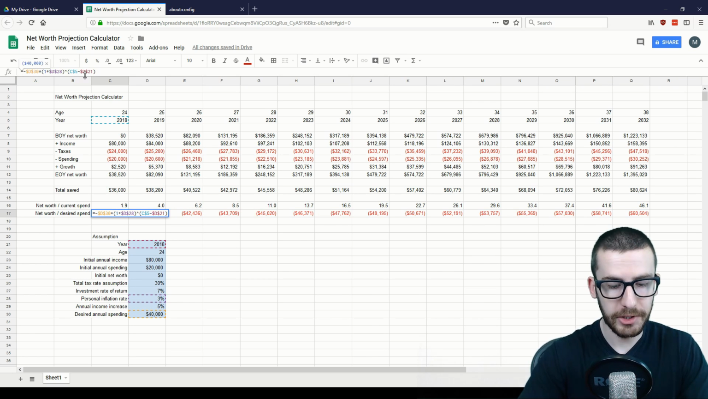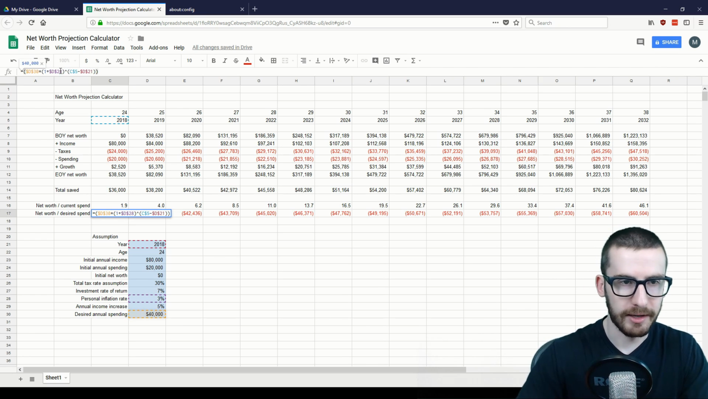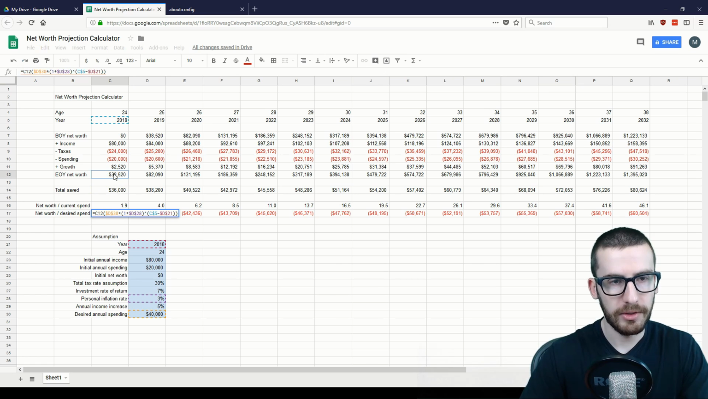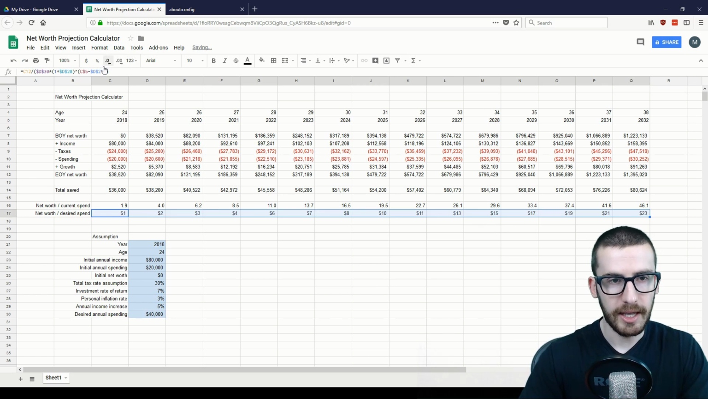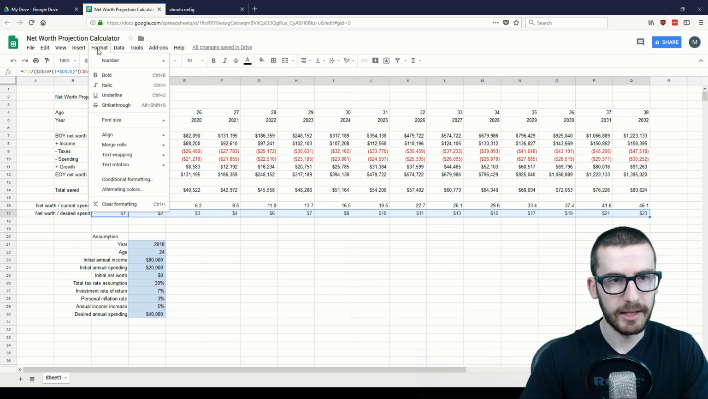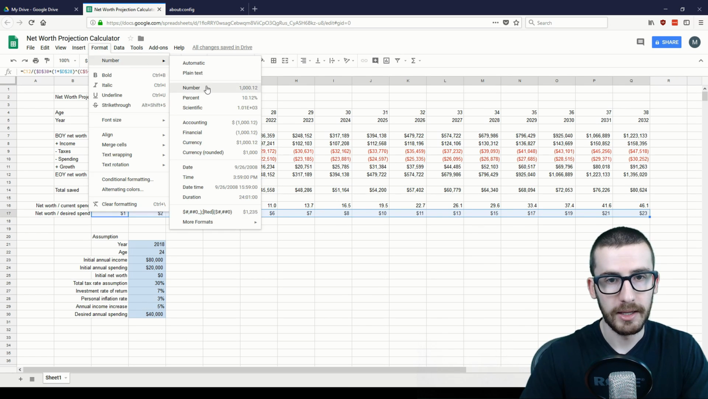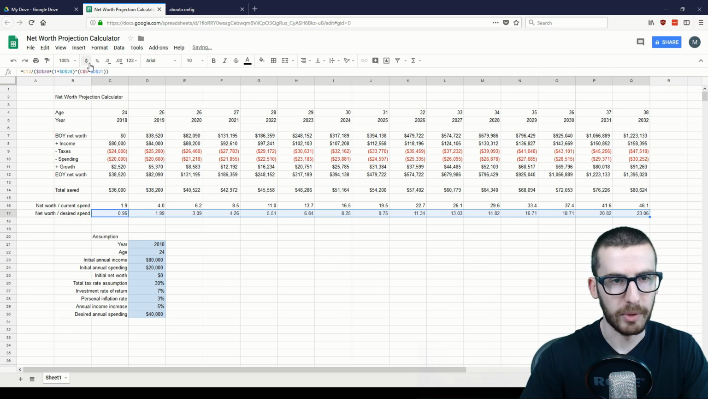Now to get that ratio, we simply want to put everything in here in parentheses. In this case, we're also going to remove the negative sign to make it a positive ratio. And then we're going to add our net worth and then divide that by our desired spending. So drag that ratio across and we're going to adjust the formatting again. So that will be a number and I'm going to bring it back down to one decimal place.